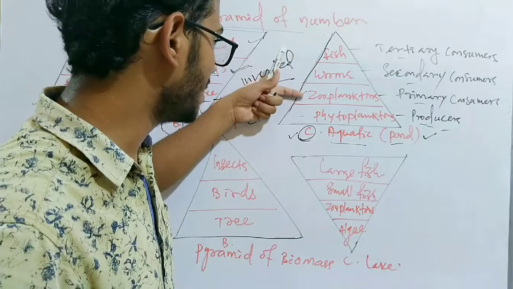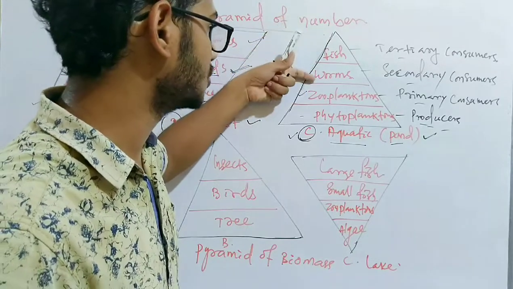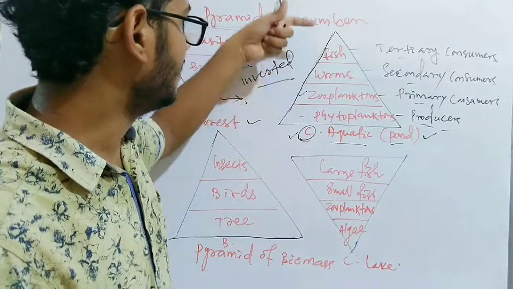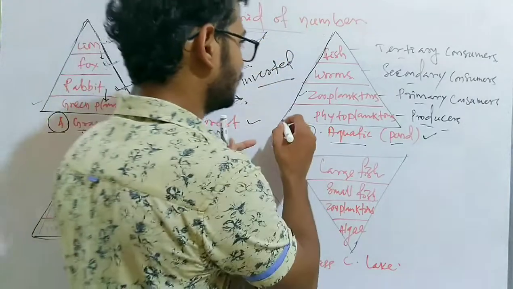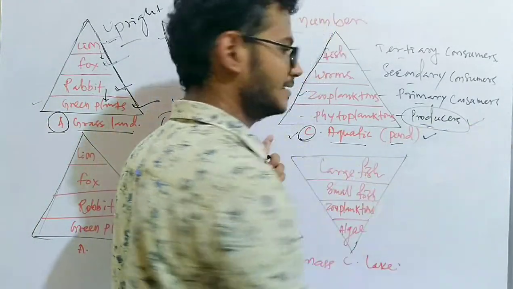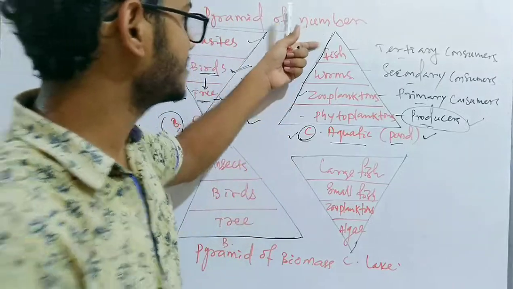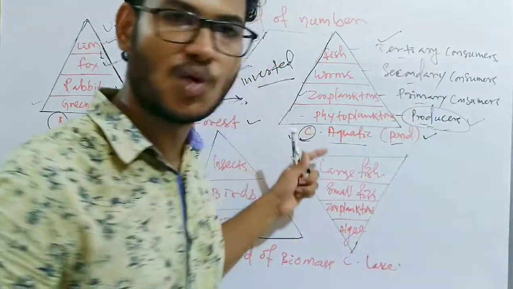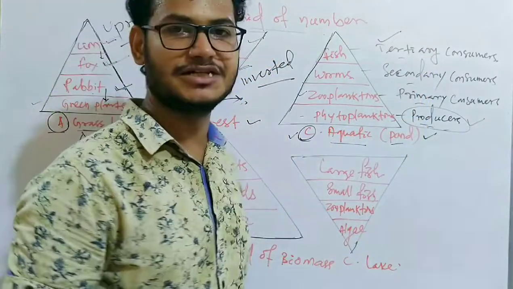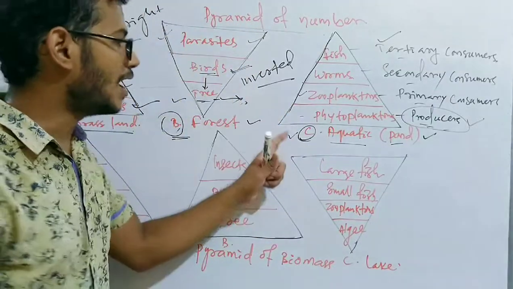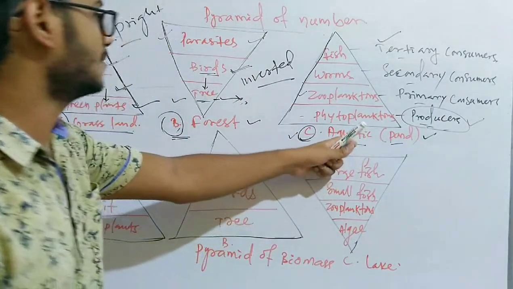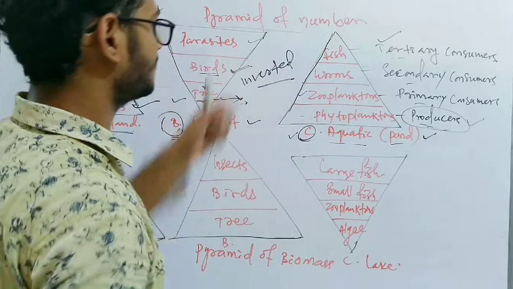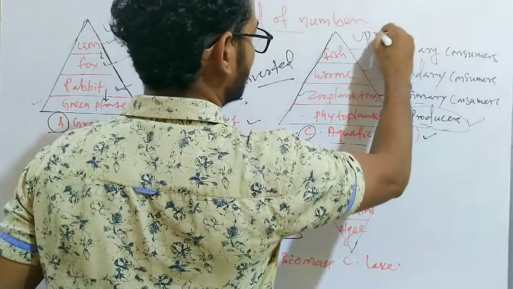Worms, which depend on zooplanktons, are again fewer, and fish, which depend on the worms for their survival, are again fewer in number. So phytoplanktons, the producers, are highest in number, and fish, the tertiary consumers in the aquatic or pond ecosystem, are least in number. So for the aquatic or pond ecosystem, if we consider the pyramid of number, it is upright.